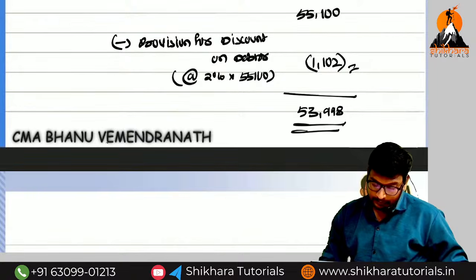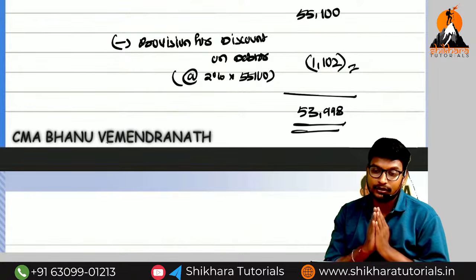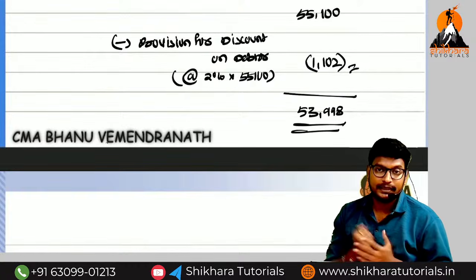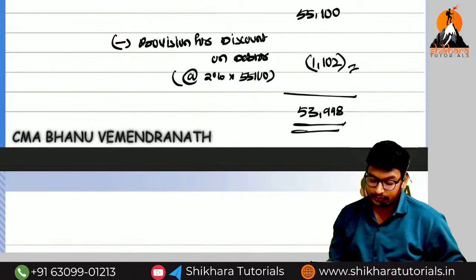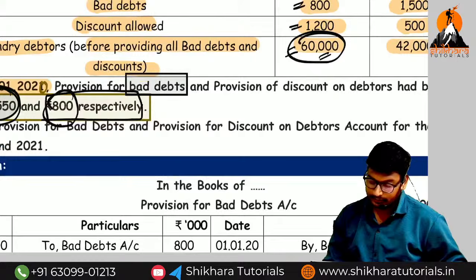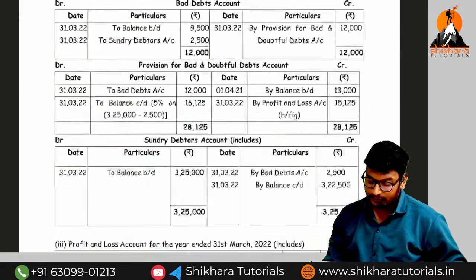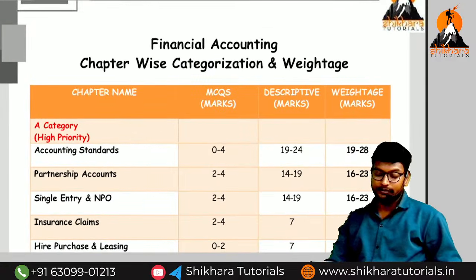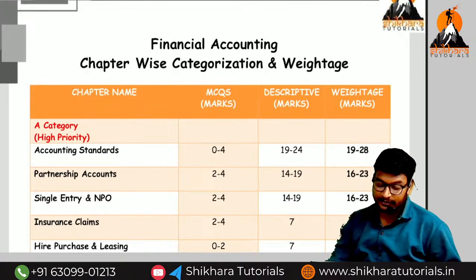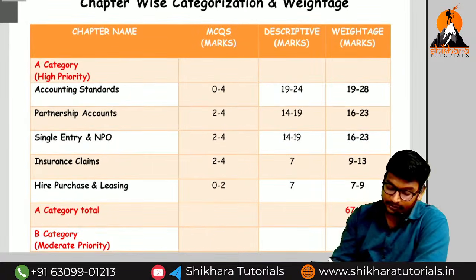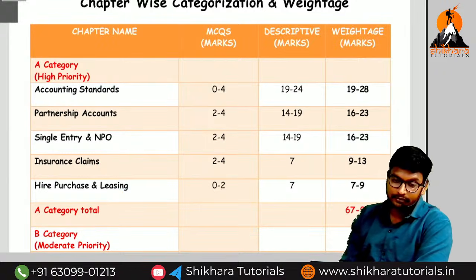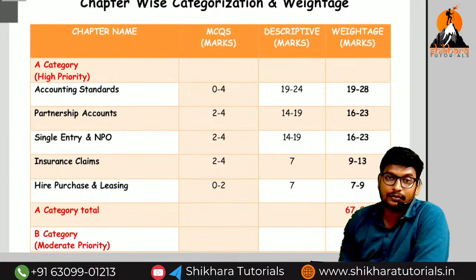Without these basics, definitely you will not score the exemption. So many people neglect the basics and concentrate more on other things. Let me share my experience and one technique for how to get 80 plus. This is the weightage analysis I have given in my material itself. The highest priority chapters they will give are accounting standards, partnership, single entry, NPO, insurance claims and hire purchase.